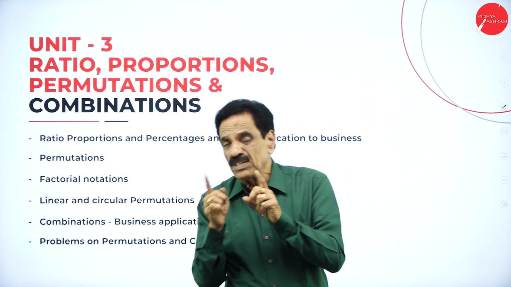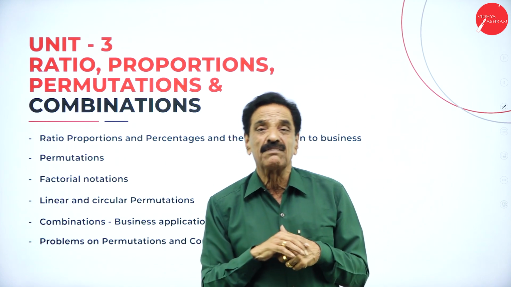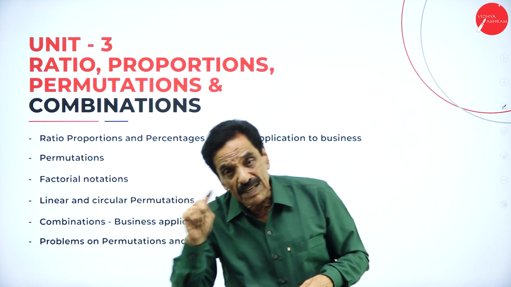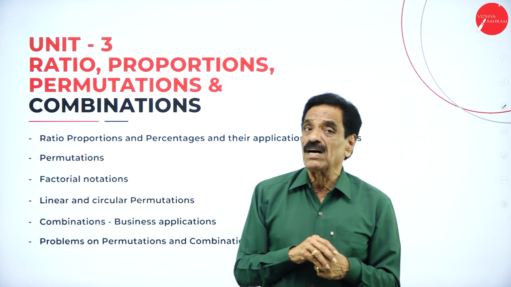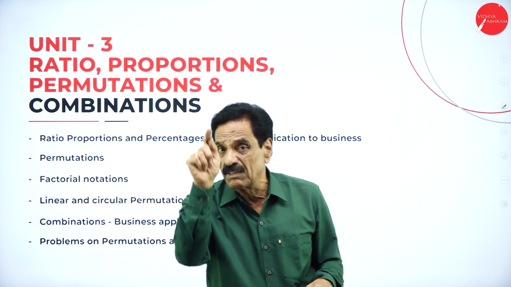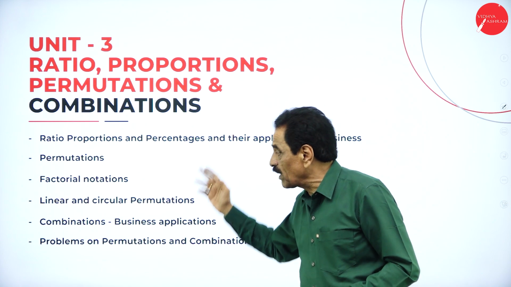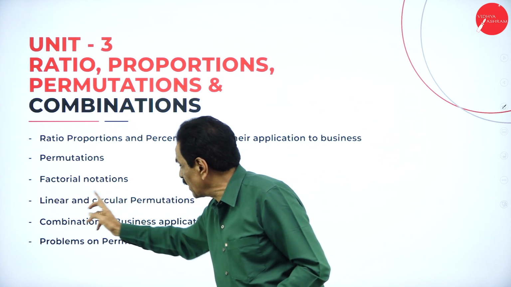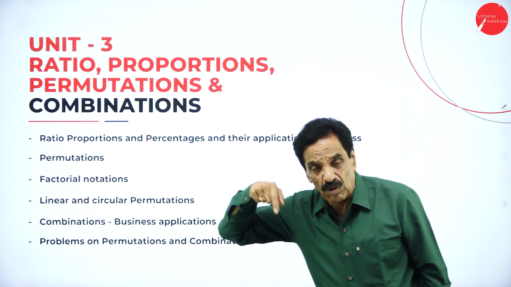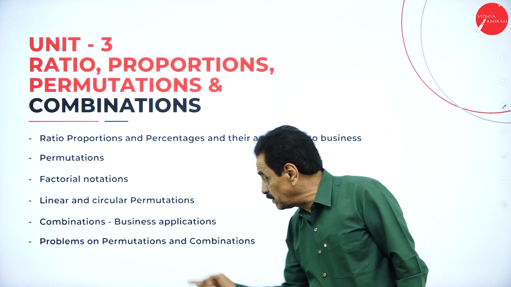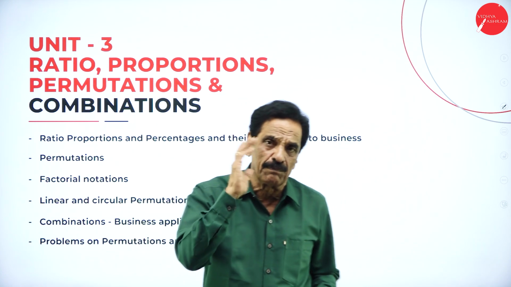Permutation can be expressed with the help of the formula nPr, n factorial divided by n minus r factorial, whereas combination can be expressed with the formula nCr, which is n factorial divided by n minus r factorial into r factorial. While you are solving the problem, we can have this factorial notation, linear and circular combination, and how to apply combination and permutation for business. All will be dealt with in detail while solving the problem.